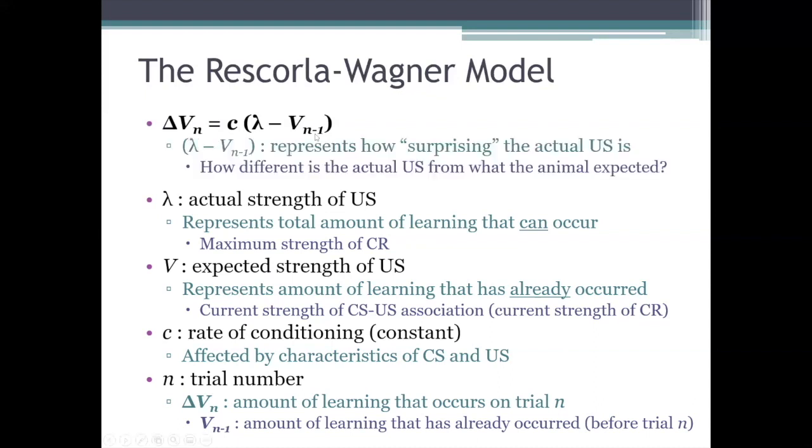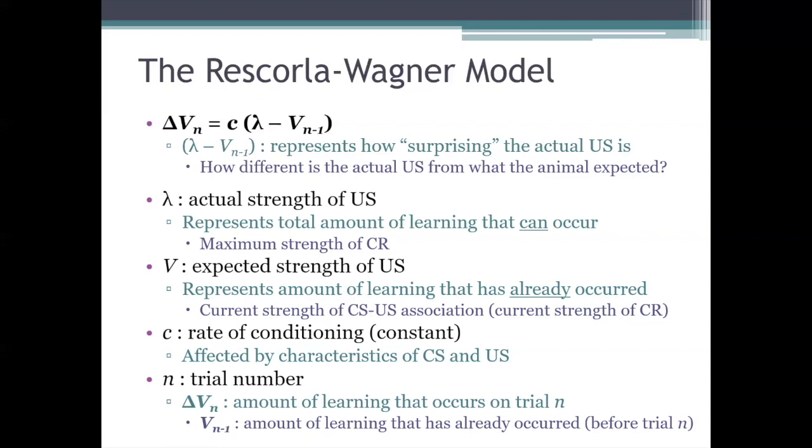So this part of the formula that's in parentheses here is a very important piece of it, because this quantity, this lambda minus V quantity, represents how surprised the animal is by the occurrence or the non-occurrence of the unconditioned stimulus. By definition, something is surprising to you if it's different from what you expected, right?